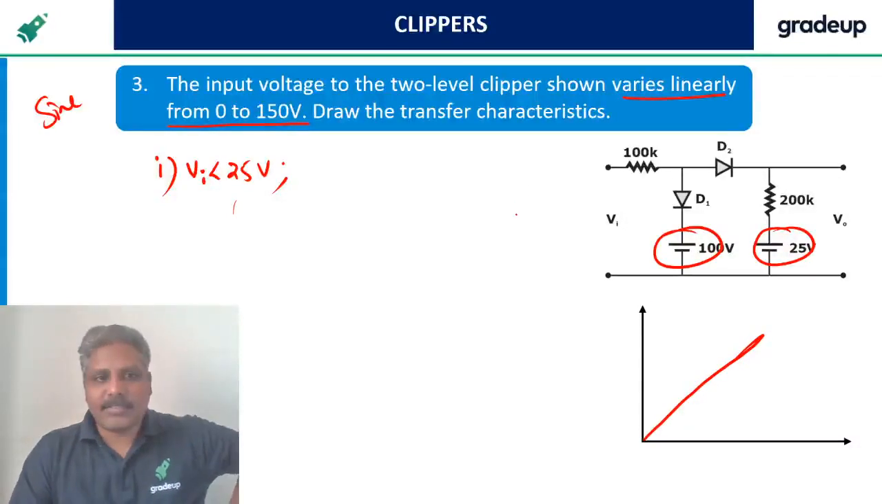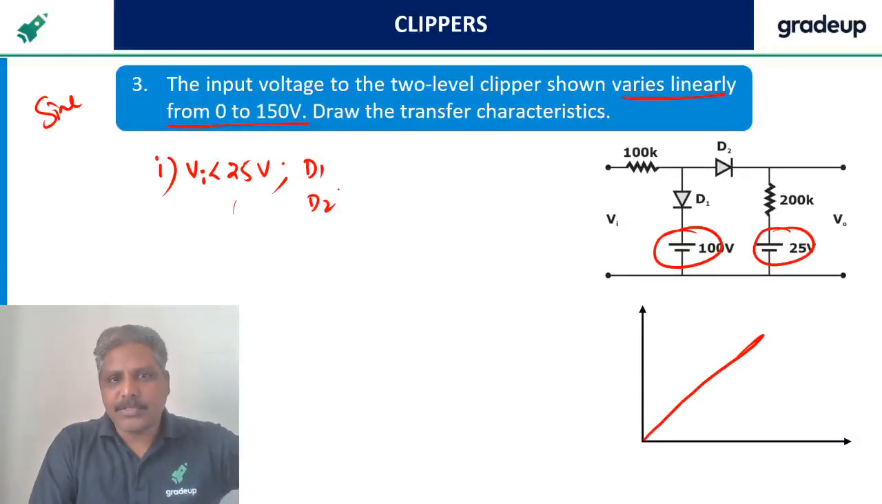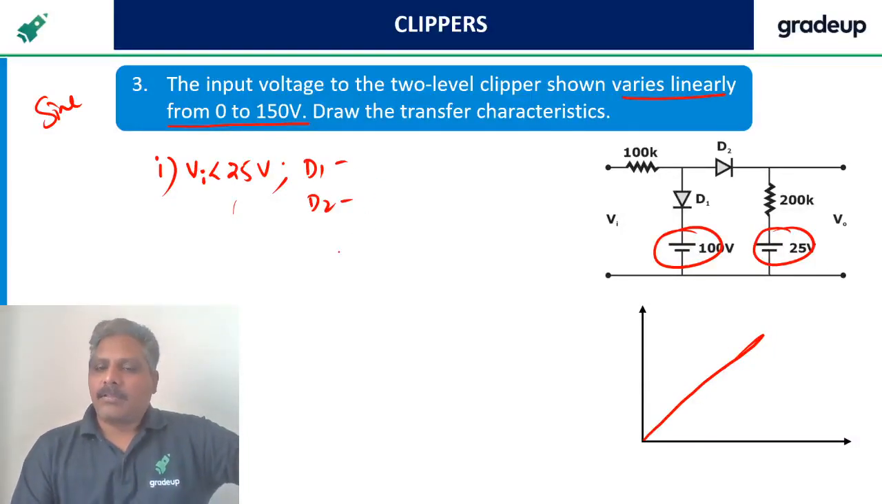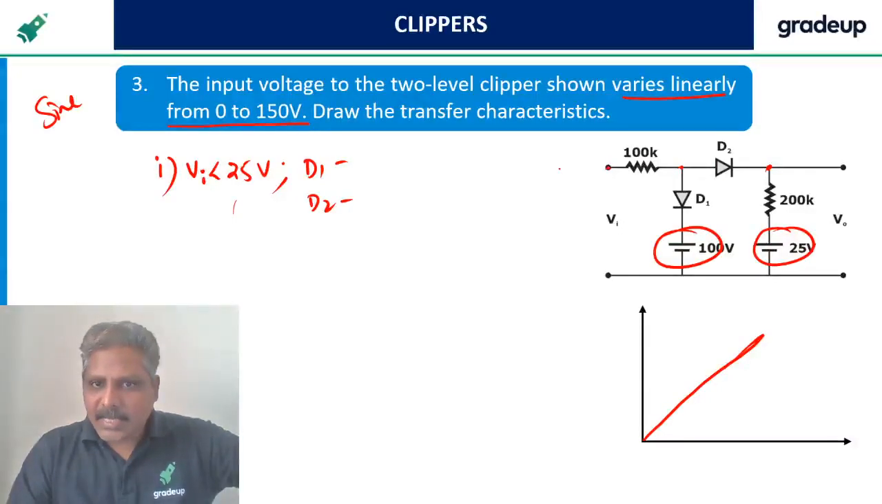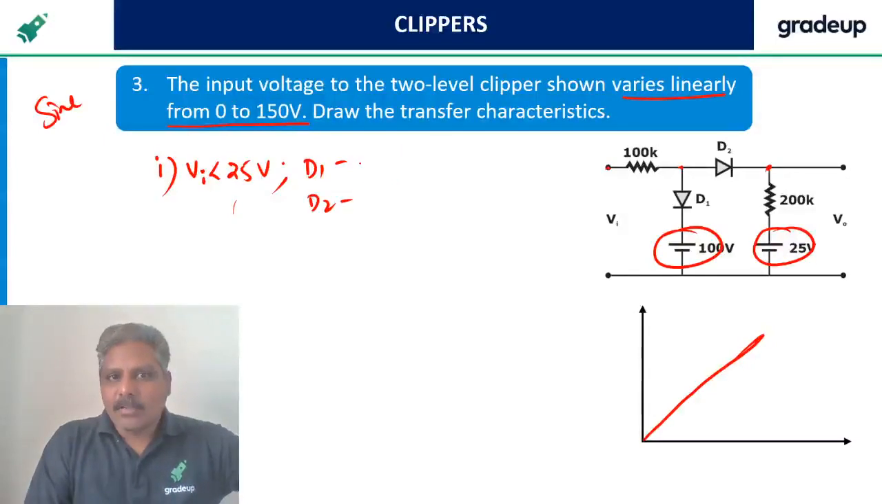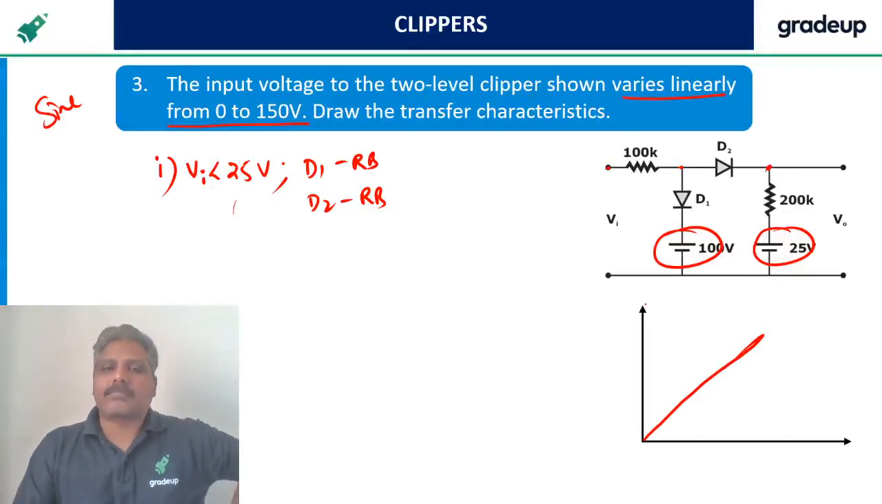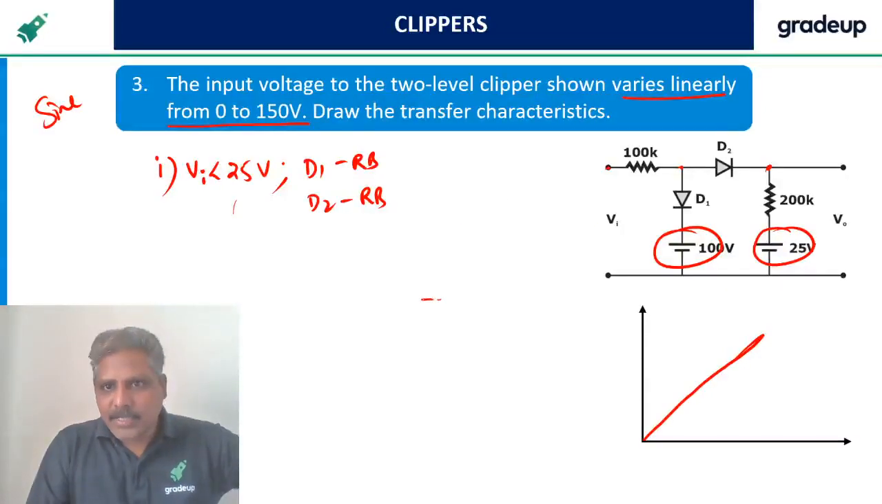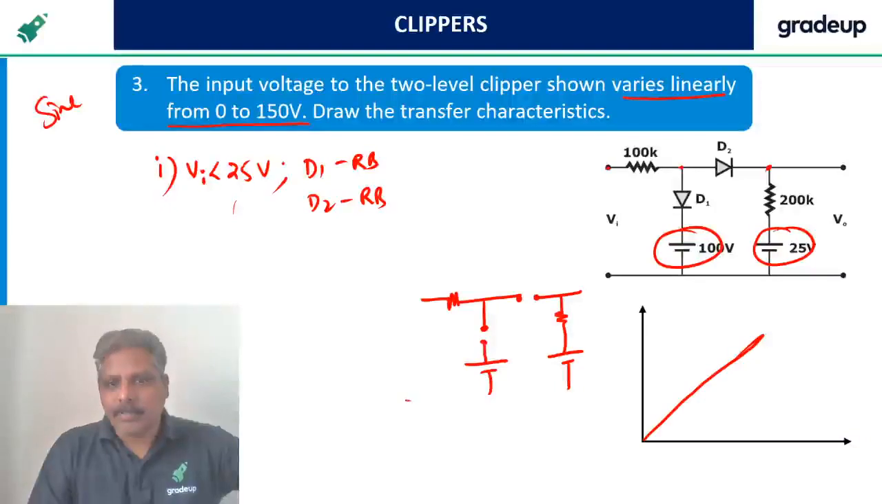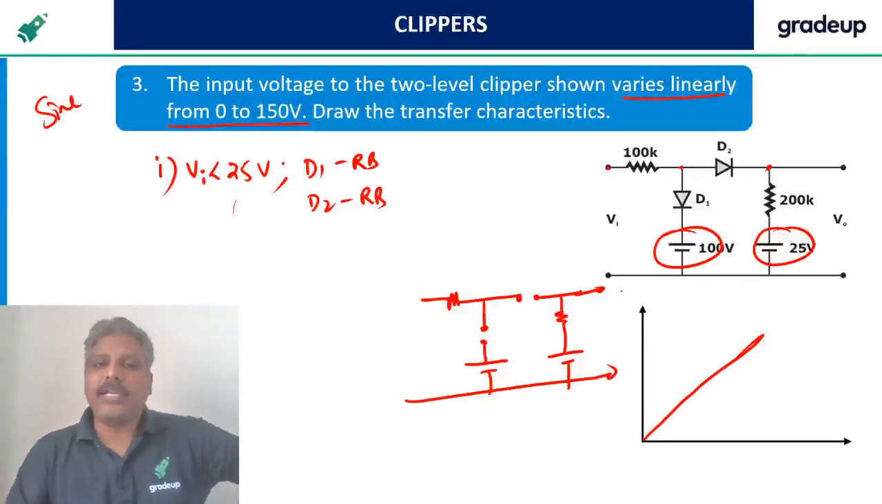So when Vi is less than 25, what happens to D1? What happens to D2? Cathode is connected to 25 volts here. Anode we are saying that it is Vi less than 25. So D2 is reverse bias. D1 also obviously reverse bias because cathode is at 100 volts. When both are reverse bias, how is the circuit? Try to draw it again. Try to draw the waveform and circuit diagram every time, so that initially you don't find it difficult. After doing like this for 10 problems, the 11th problem you need not draw, automatically you will get it.